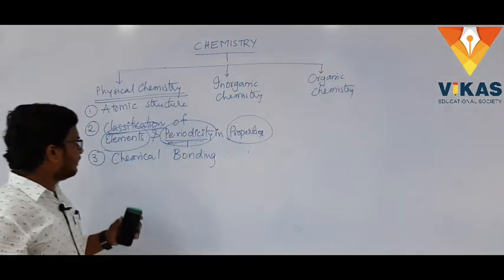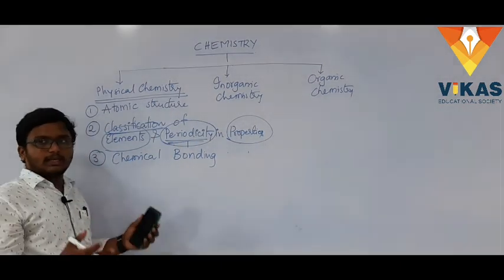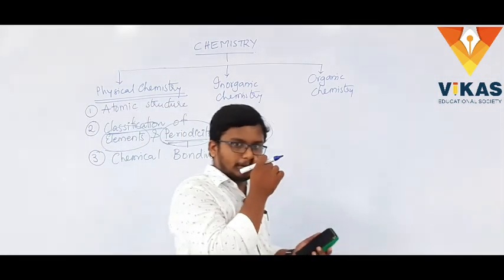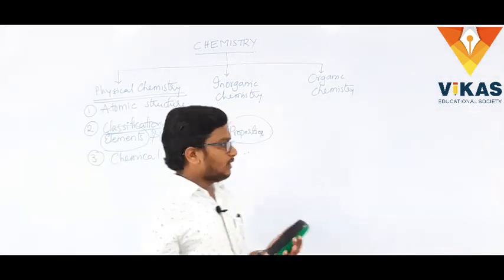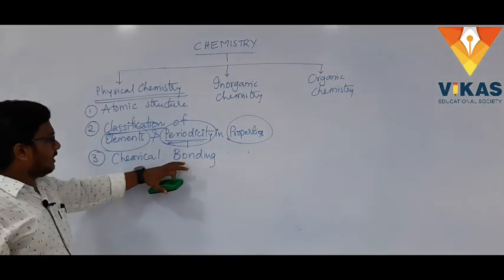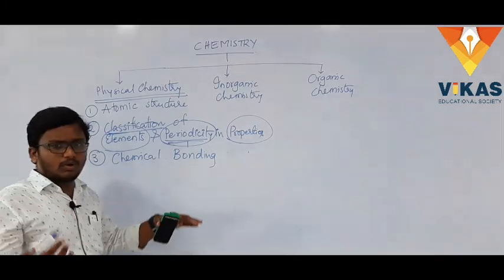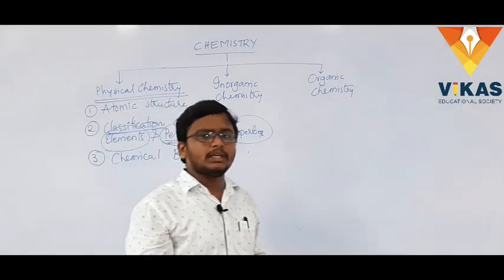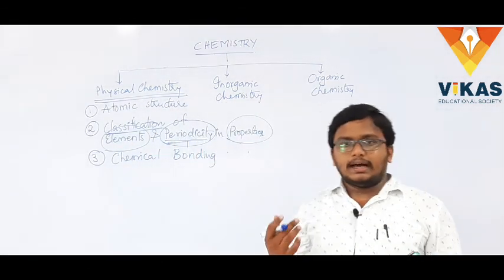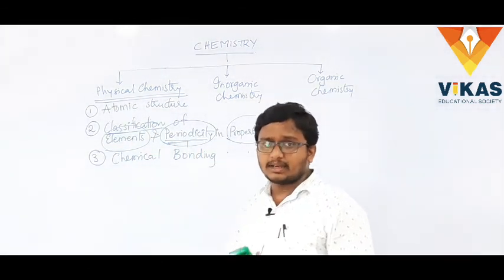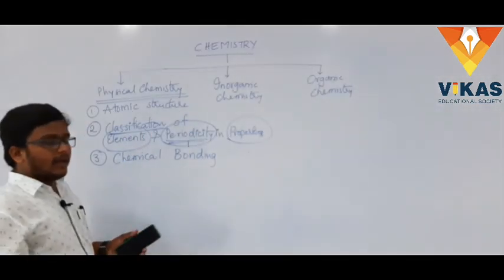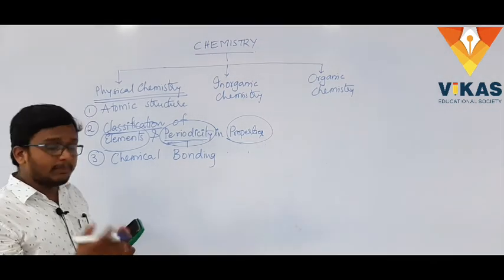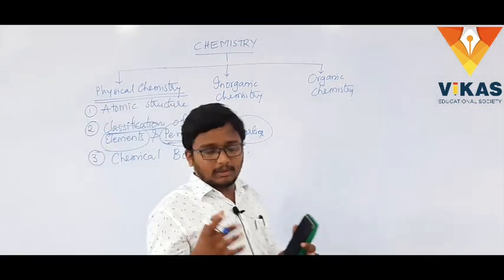Again, here we will learn a bit more, starting with Lewis dot structures. Again you will be going to the bonding, different types of bonding like ionic bonding, covalent bonding, coordinate covalent bond, then VSEPR theory, valence shell electron pair repulsion theory, and then again valence bond theory, hybridization and its applications.